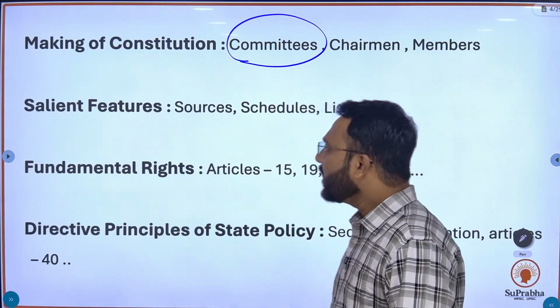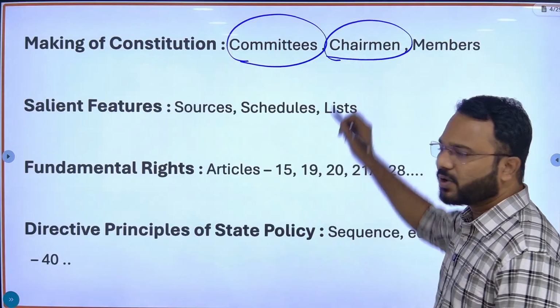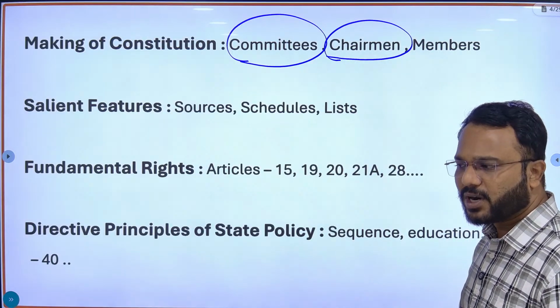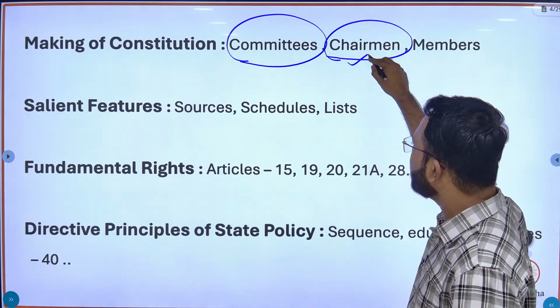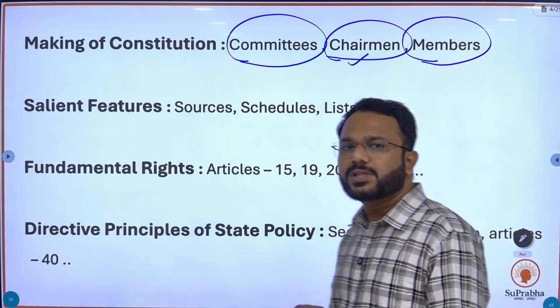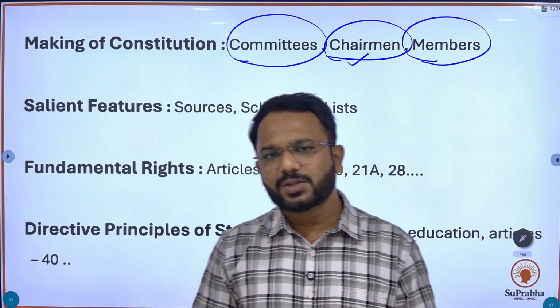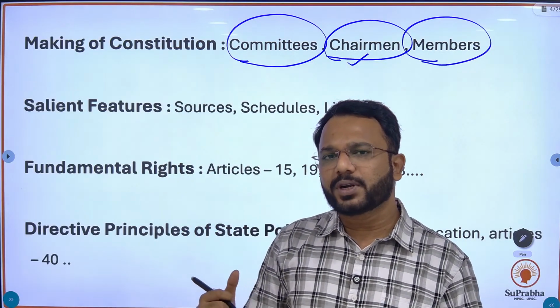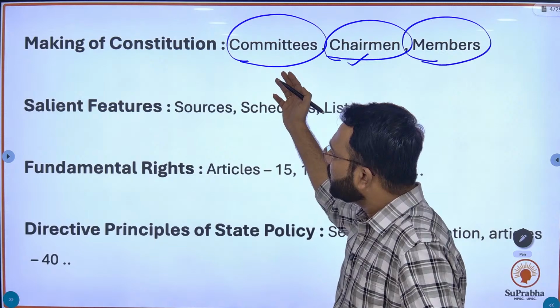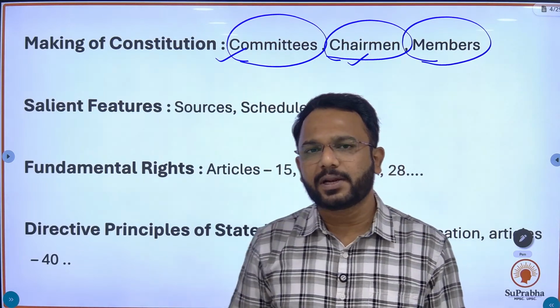And from that committees they usually ask who was the chairman of that committee, like for example the drafting committee, who was the chairman of the drafting committee, or which of the following persons or individuals were not the member of that specific committee. Okay, so these are the important topics in this chapter which we have to deal with.